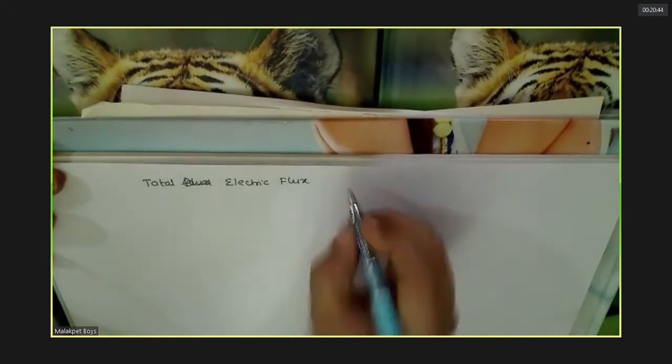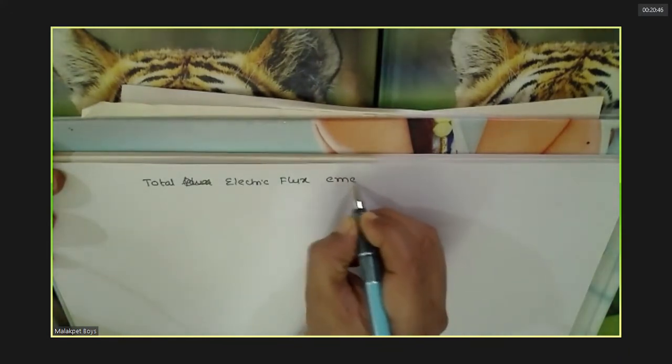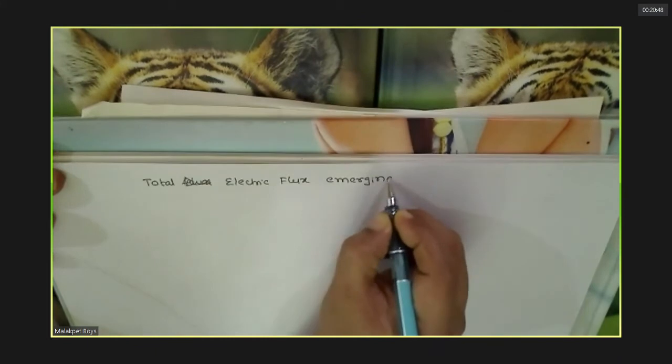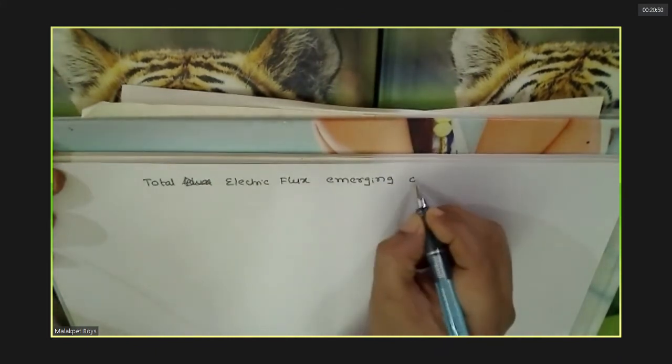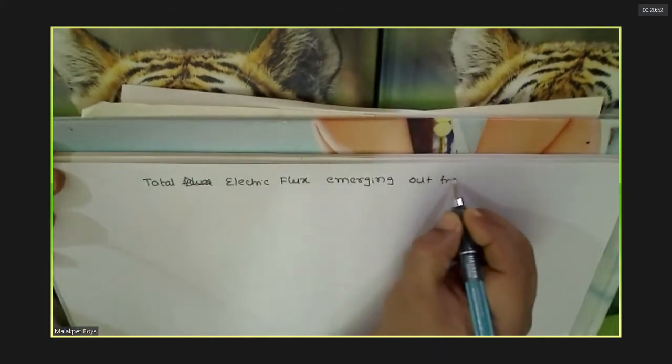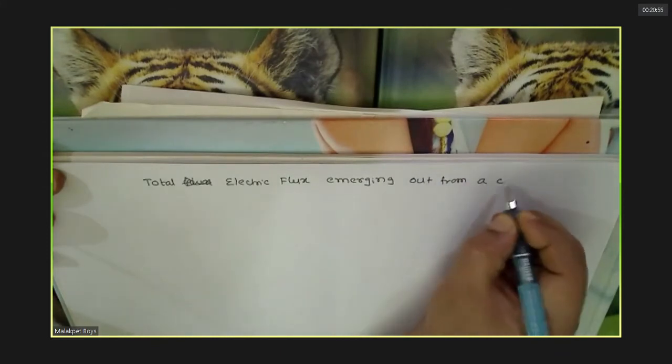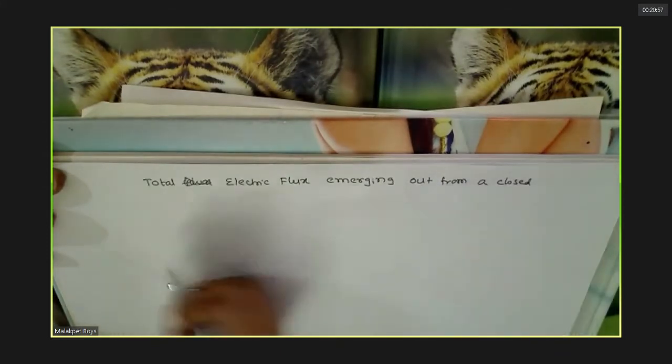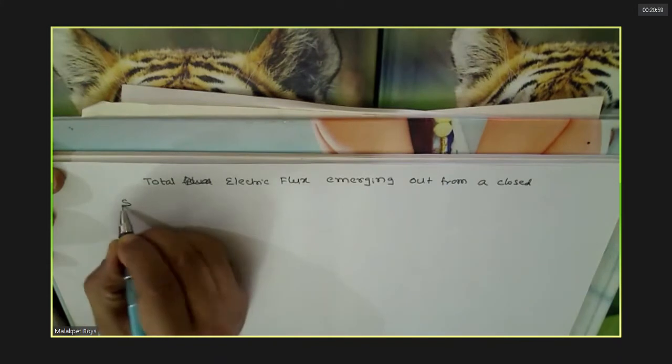Total electric flux emerging out from a closed surface.